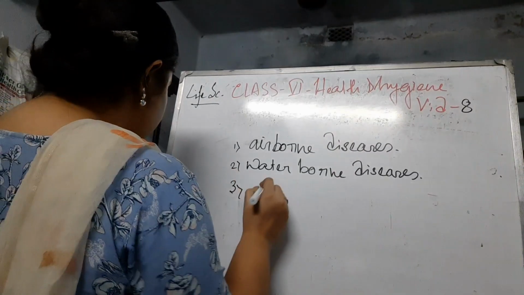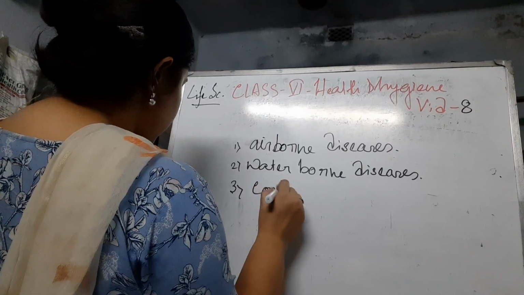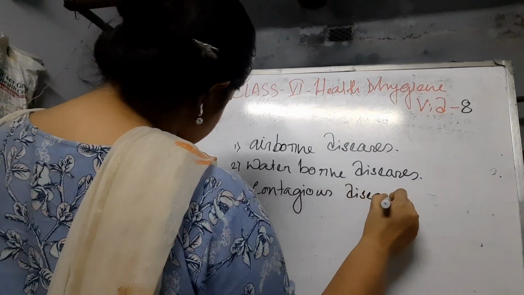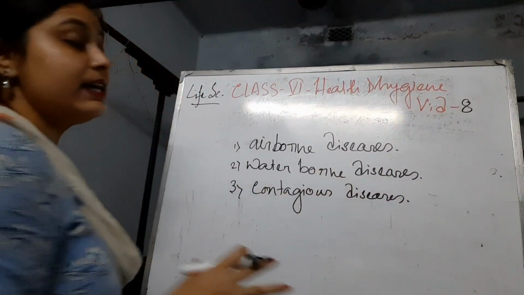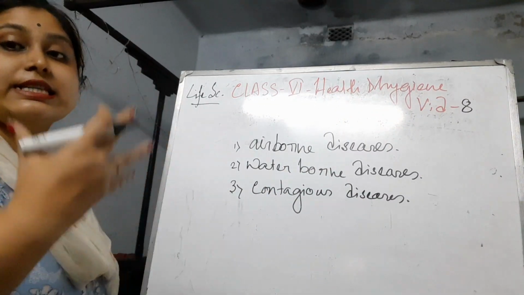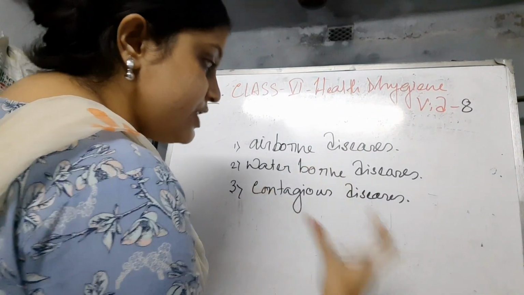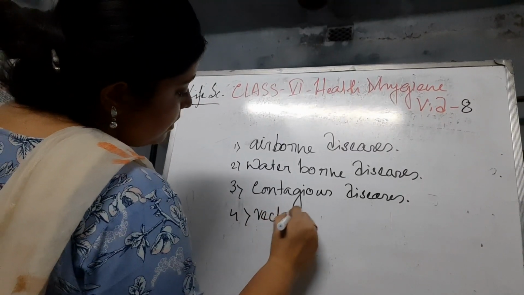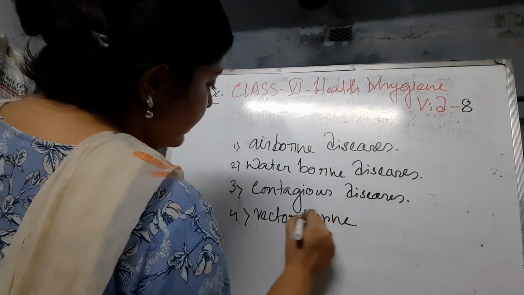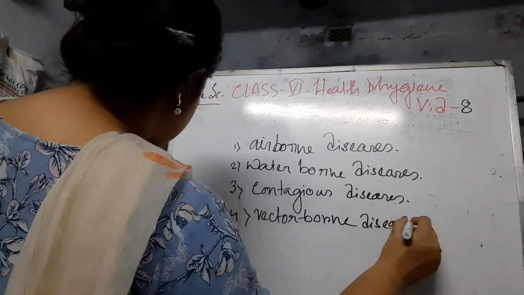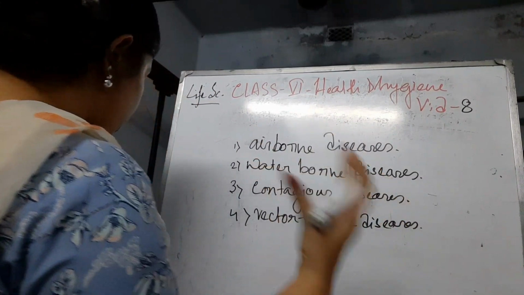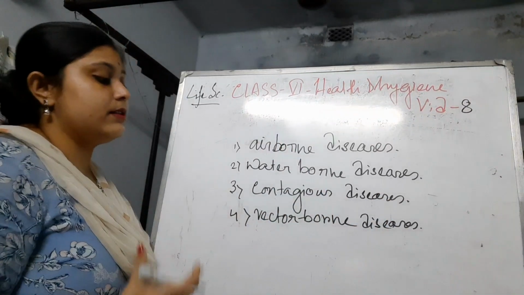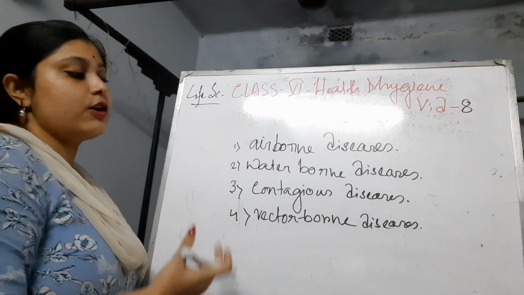The next is contagious diseases. That means diseases that can be transmitted by direct contact from a diseased person to a healthy person are called contagious diseases. And finally, vector-borne diseases. Here the diseases are caused by organisms carrying disease-causing pathogens, and then the diseases can be spread out. So these are called vector-borne diseases.